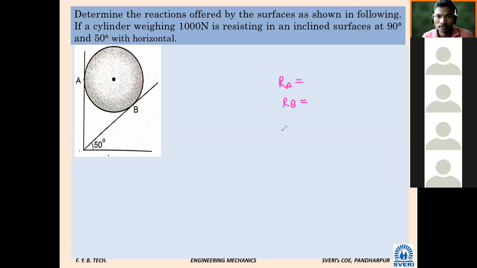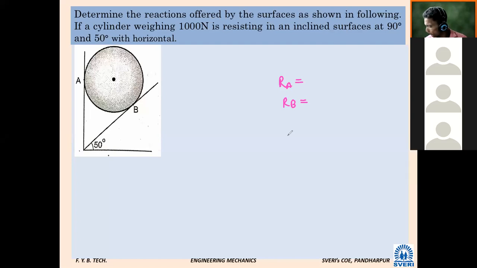Anybody got the answer? Yes, sir. RA is equal to 1732.05 and RB is equal to 2000 Newton. Okay, right. Any other? RA is equal to 1191.75 and RB is equal to 1555.72.